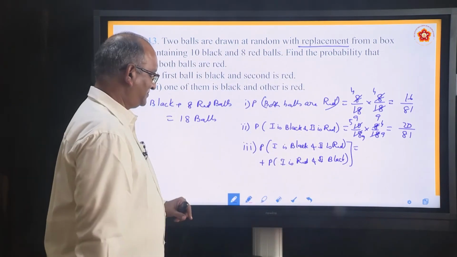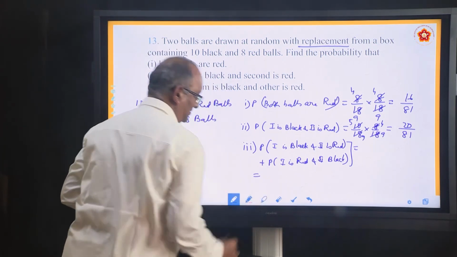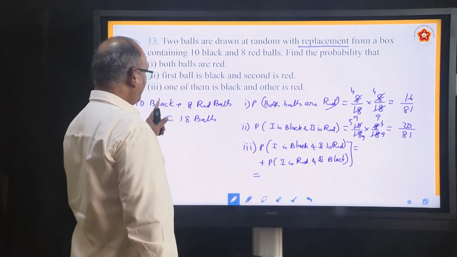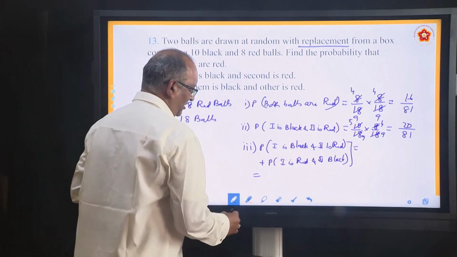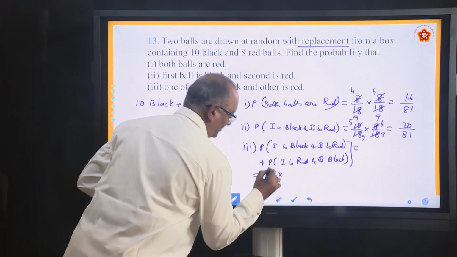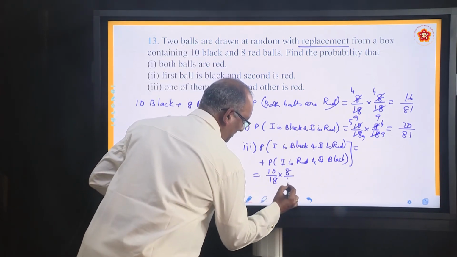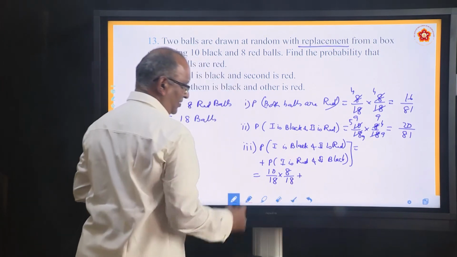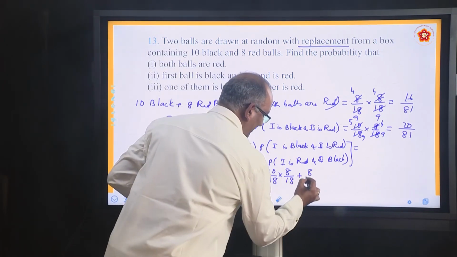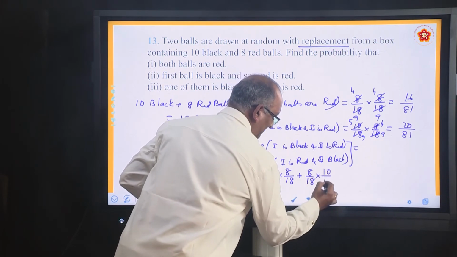Take first case. First is black. What is the probability of drawing one black ball out of 10? It is 10 by 18 into second is red. Since you have replaced, it is 8 by 18, plus first is red, 8 by 18, second is black, 10 by 18.